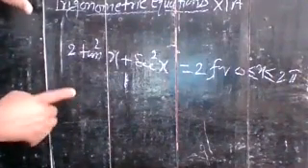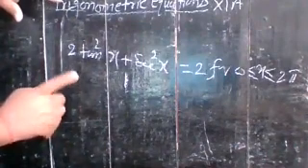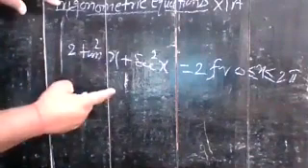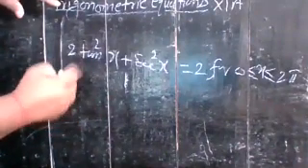So what you do, you have to convert it into one trigonometric function. Here you have terms of tan and sec, so you convert it into tan.